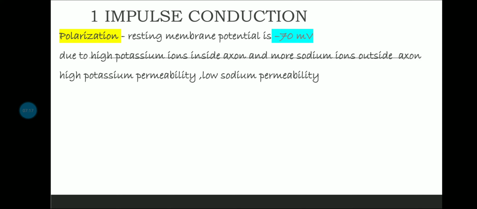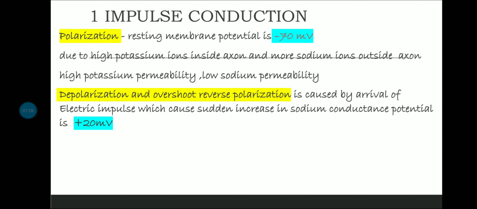So what happens is high potassium inside, more sodium outside, and high potassium permeability and low sodium permeability. Okay, and minus 70 millivolt potential we are having in polarization. Now what happens in depolarization and the overshoot reverse polarized. So depolarization is also called as overshoot. I mean, it turns into overshoot reverse polarization.